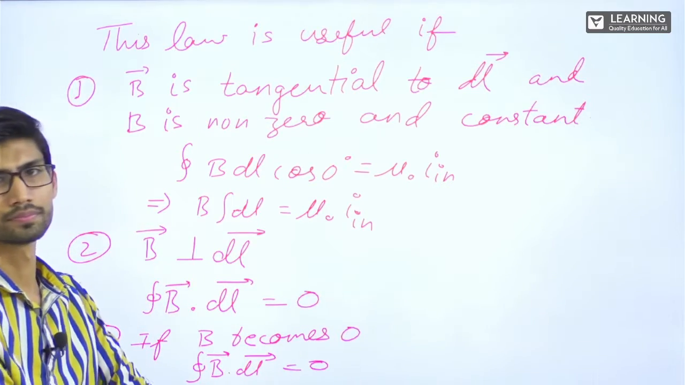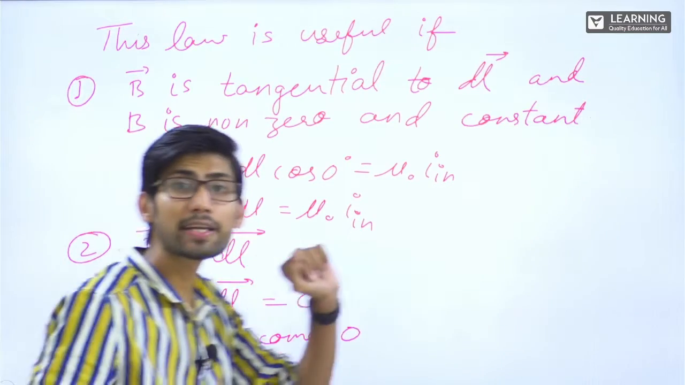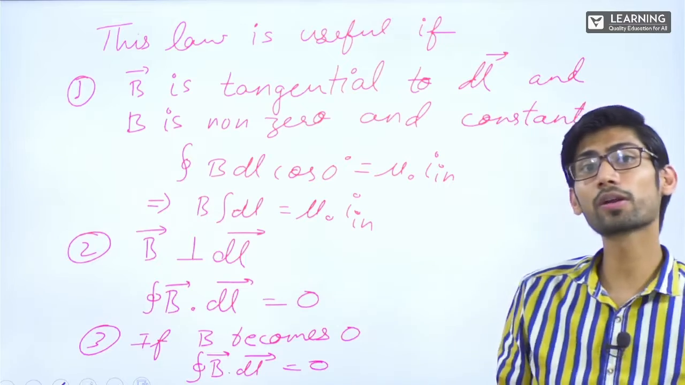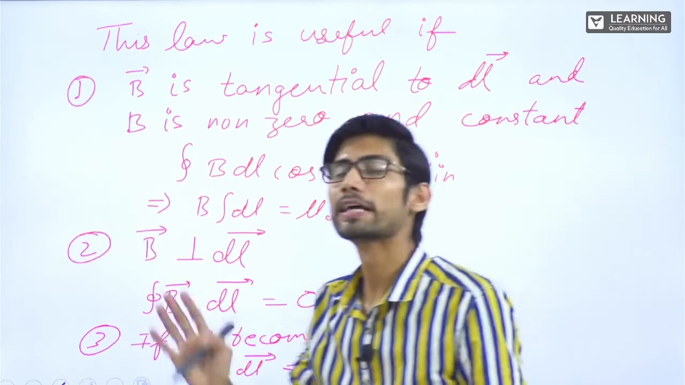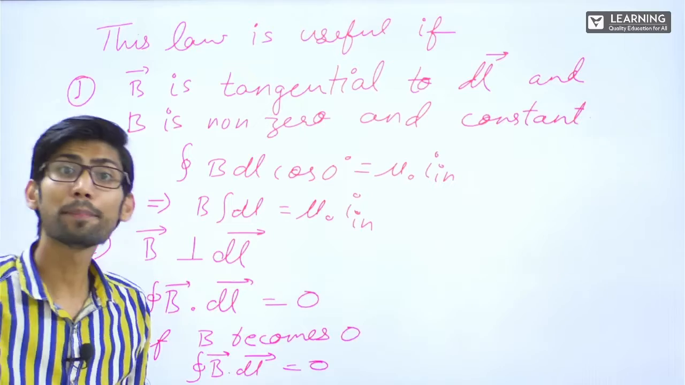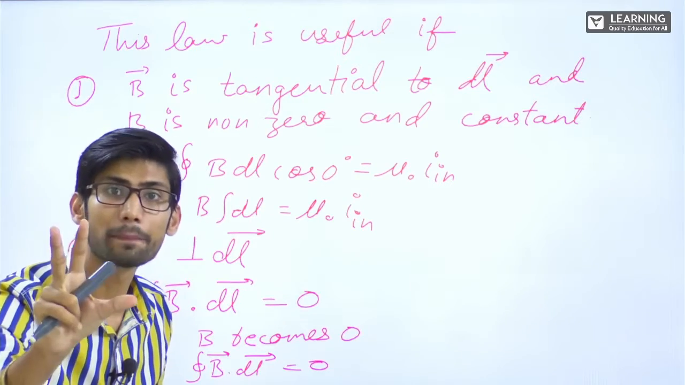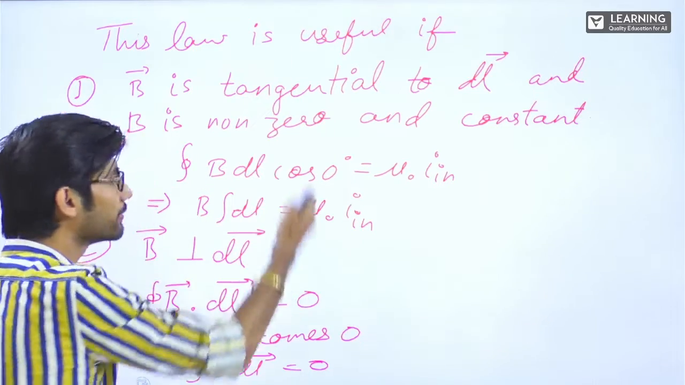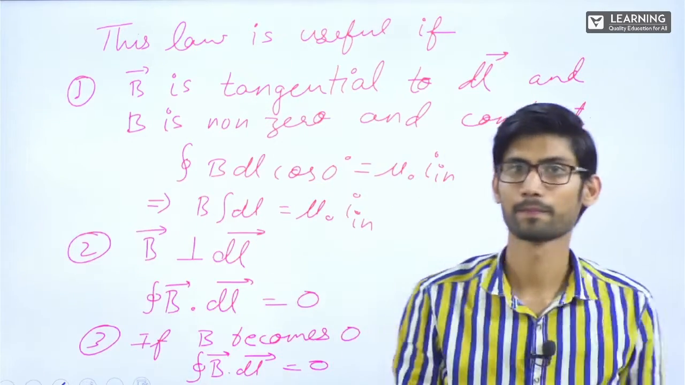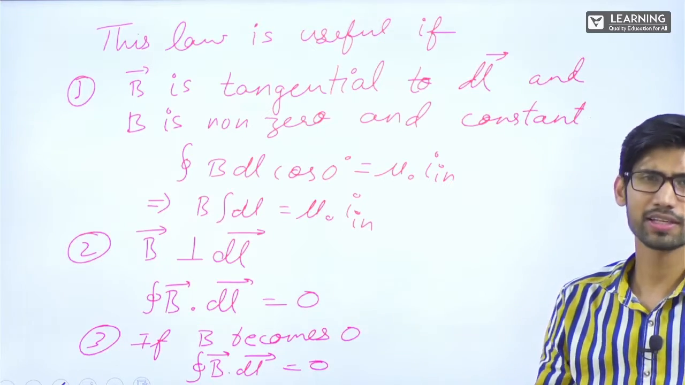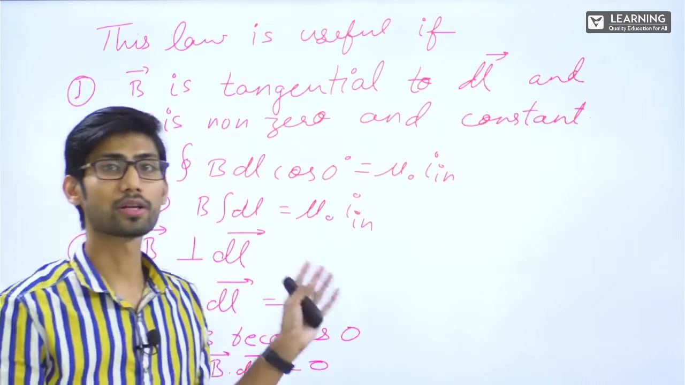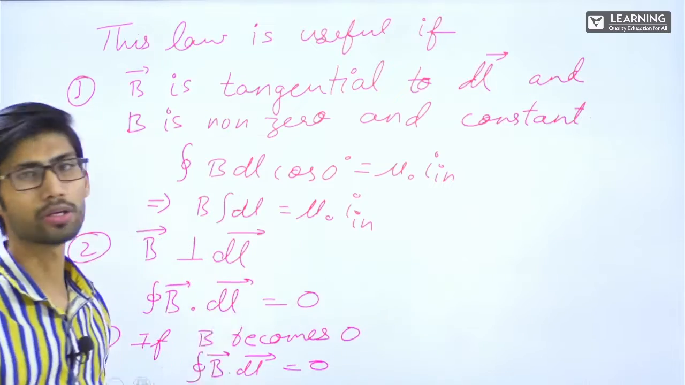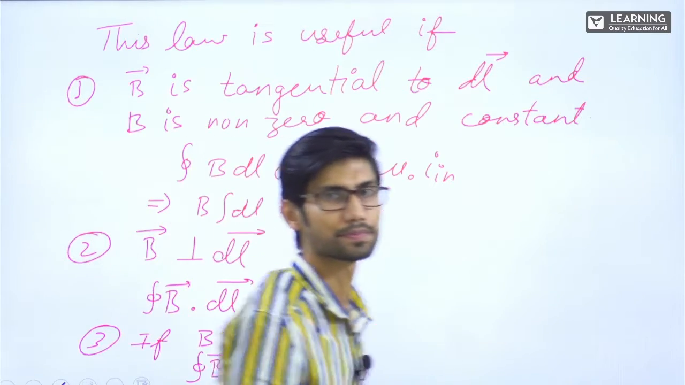All right. In NCERT, what is written is Ampere Circuital Law is only valid if these three conditions are there. That is not true. Ampere Circuital Law is valid everywhere, but is useful only when these three conditions are there. All right. But let's say in your board exam, if it comes that write 3 points where Ampere Circuital Law is valid, then you have to write this only because this is given in your NCERT.